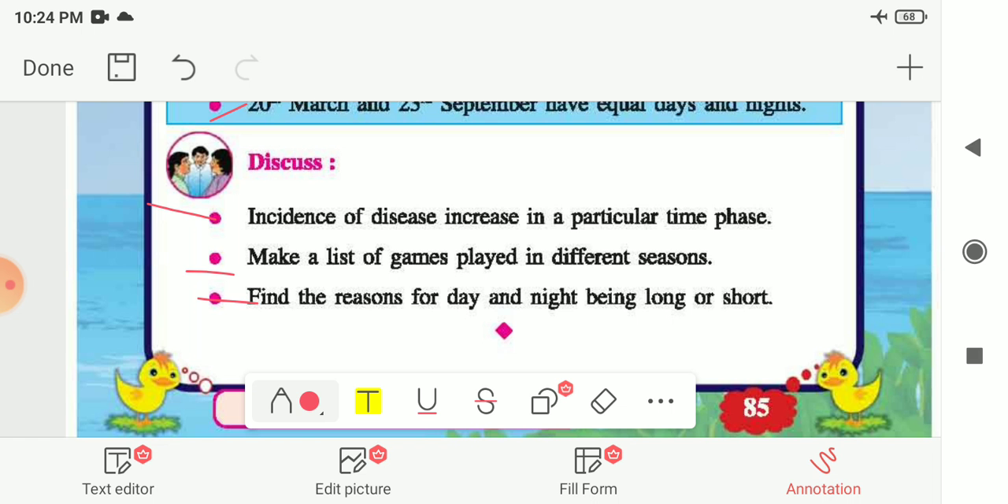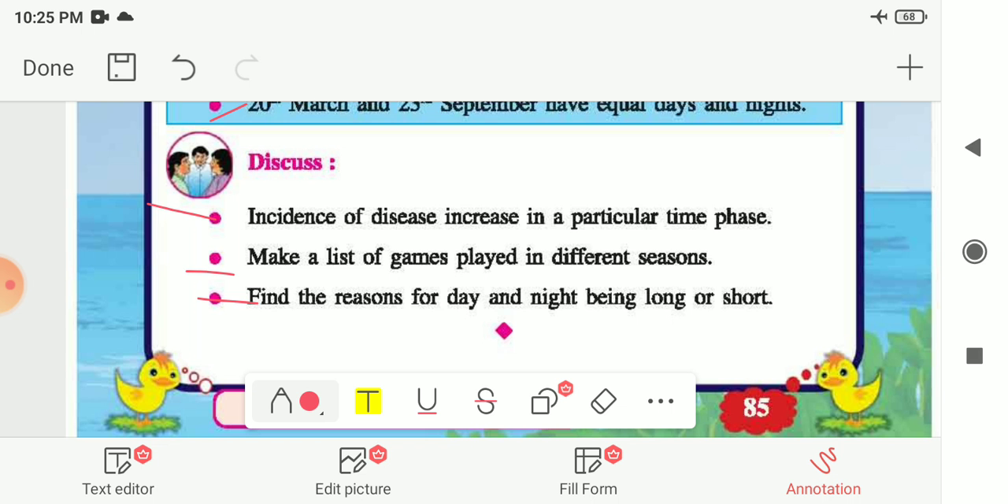So here our chapter, chapter number 10, that is day and night and seasons, gets over. In this chapter we saw the reason behind day and night being long or short, and how we concluded in which particular time the day is short or long, or the night is short or long. We also saw the difference between the rising and setting time of the sun. Then we saw different seasons in our country, and in which months we experience them. Then we saw the rise time of the moon and different phases of the moon.